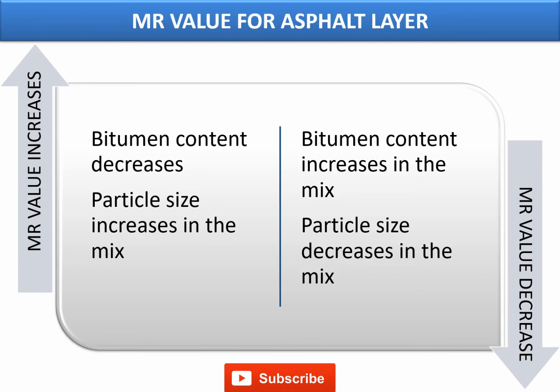So resilient modulus, though it is an inherent property of the mix, the bitumen content has a vital role to play in the MR value of the material. The aggregate quality is also a concern in checking the MR values. The better the quality of the aggregate, the better will be the MR value of the mixes.